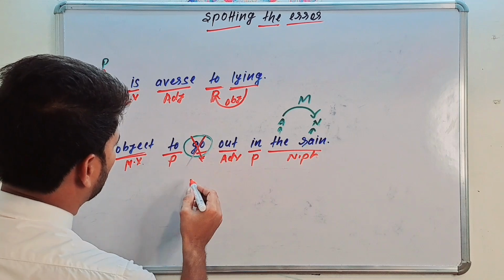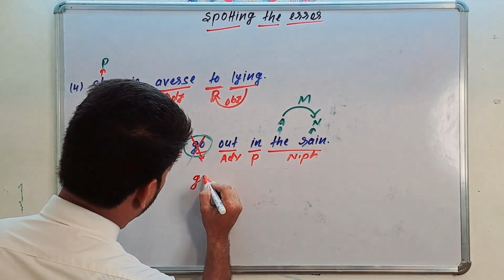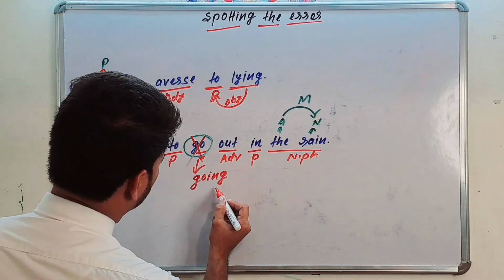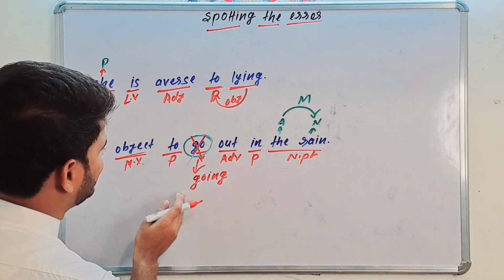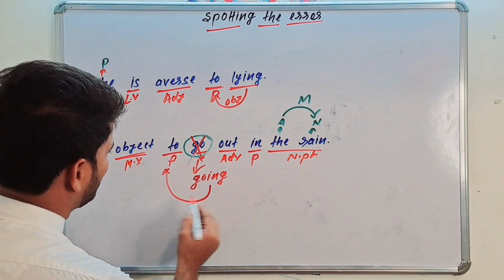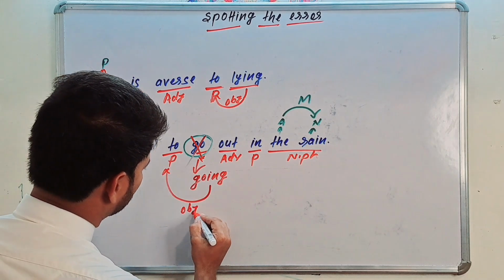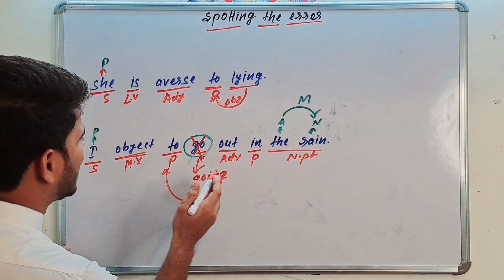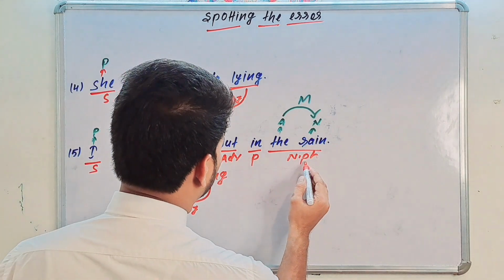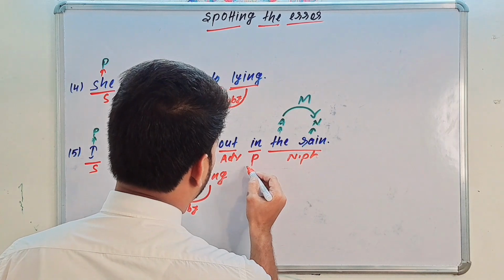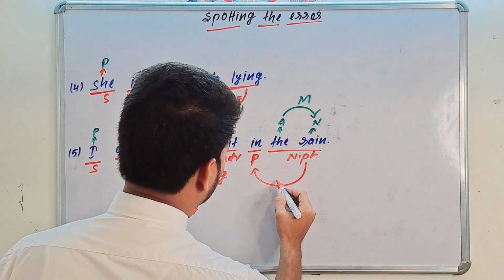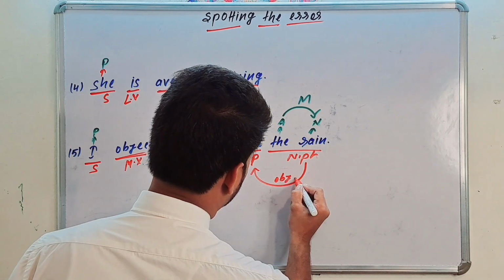So remove go and write going. Change go into gerund form, ing form, and then it works as a noun. This is an object now, object of preposition. Going. I object to going out in the rain. And here, see, this is your noun phrase. So here again preposition is followed by noun phrase. This is again an object of preposition.